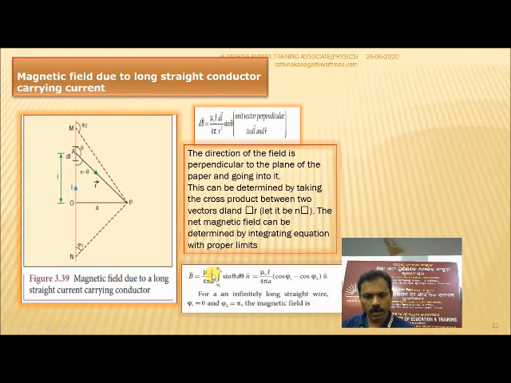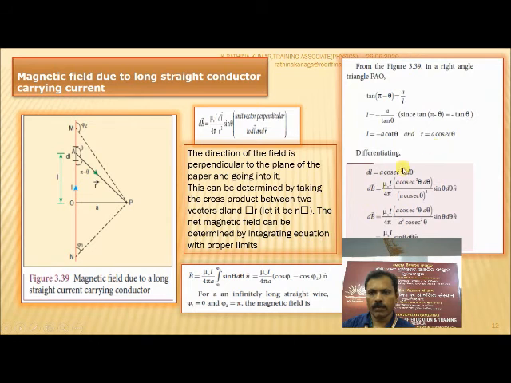Mu naught I by 4 pi a is a common constant term, and we integrate from psi 1 to psi 2 over the whole current wire, sin theta d theta n cap. On taking the integration, mu naught I by 4 pi a, putting the limits, cos psi 1 minus cos psi 2 n cap. For an infinitely long straight wire, psi 1 can be taken as 0 and psi 2 can be taken as pi. The magnetic field is then given by the above equation. In the right angle triangle PAO,